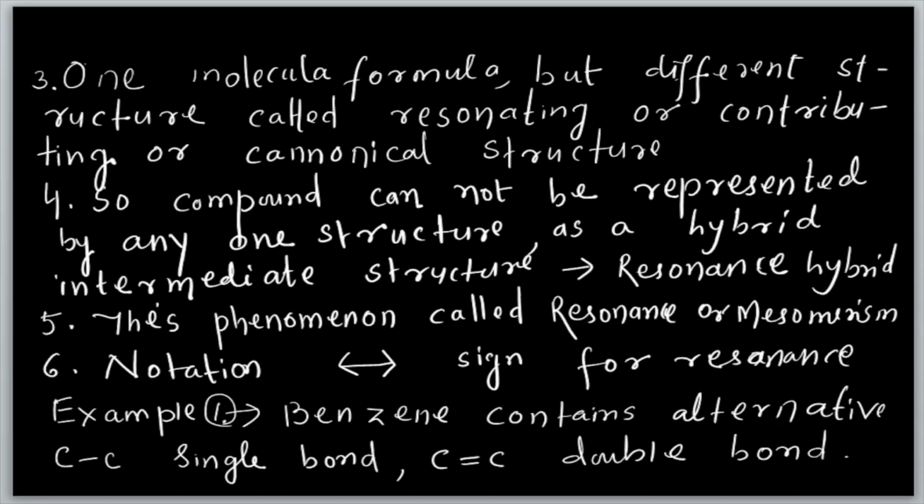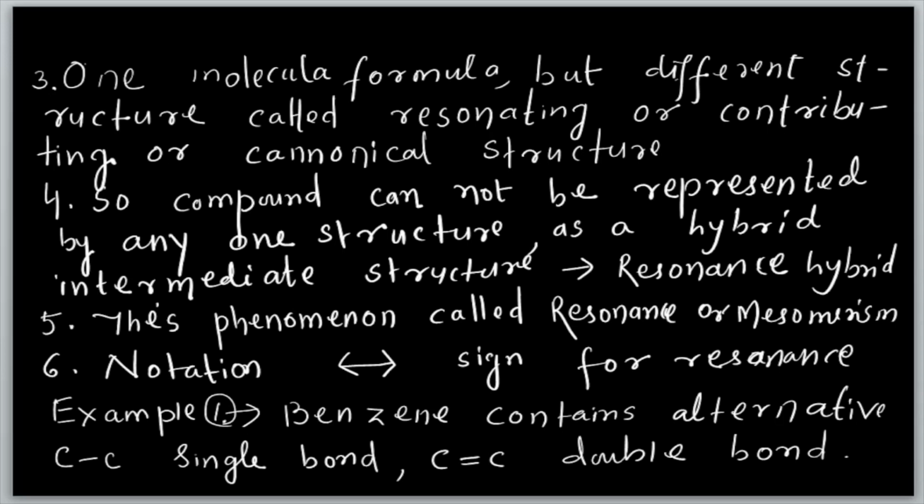Then what is the meaning? The compound cannot be represented by any one structure. Suppose benzene has not only one structure, there are two structures. Similarly, most organic compounds cannot be explained properly by one structure.